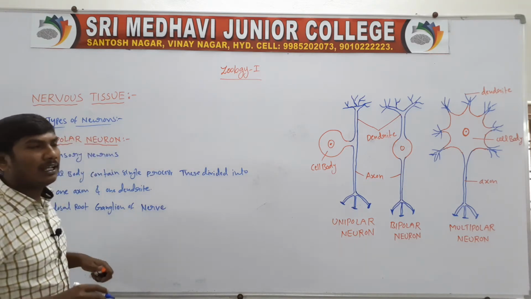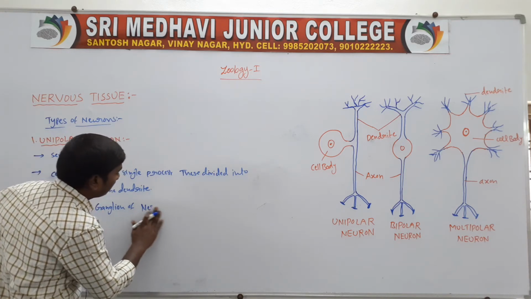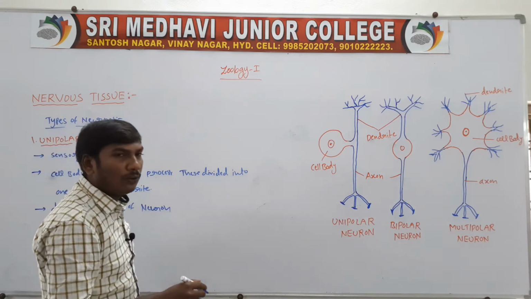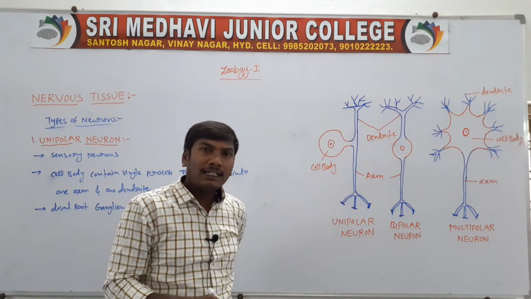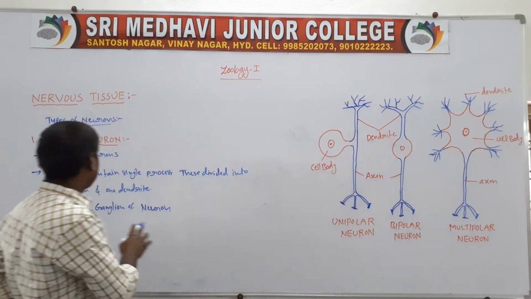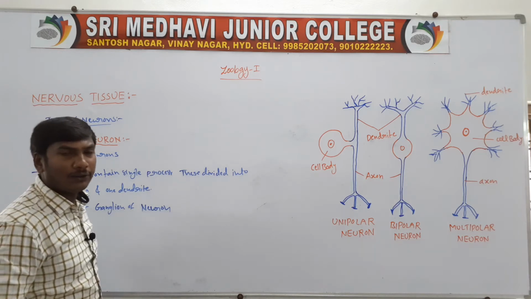These are present in the dorsal root ganglion of the nervous tissue.